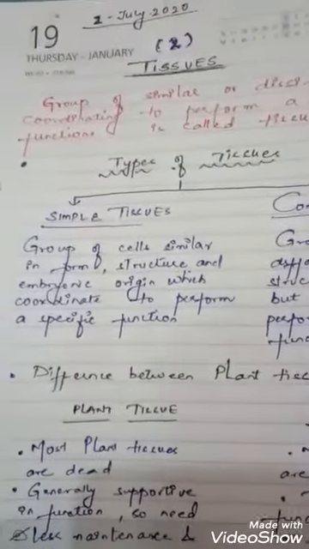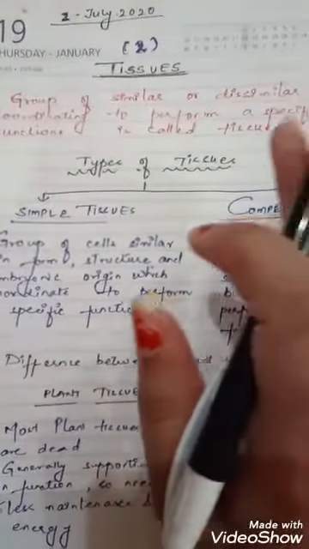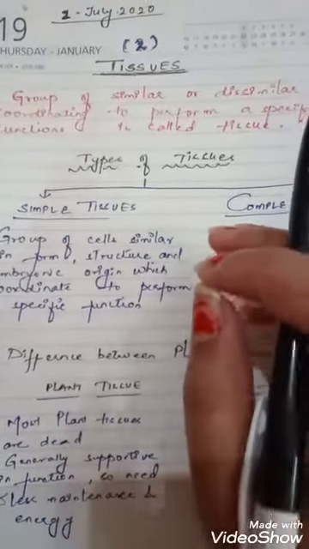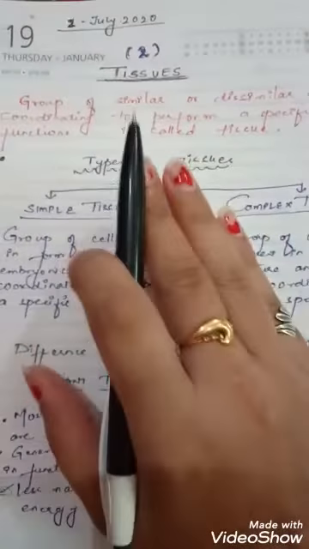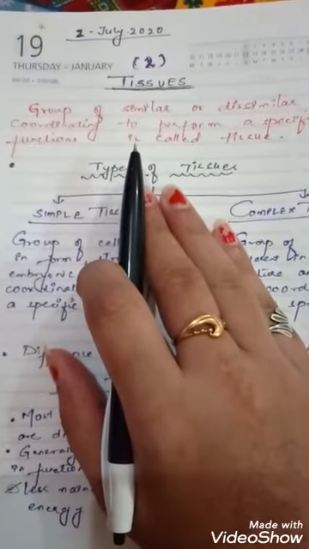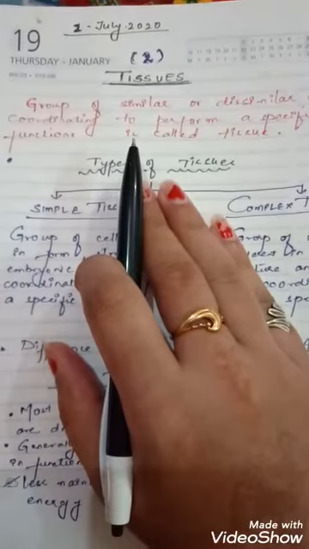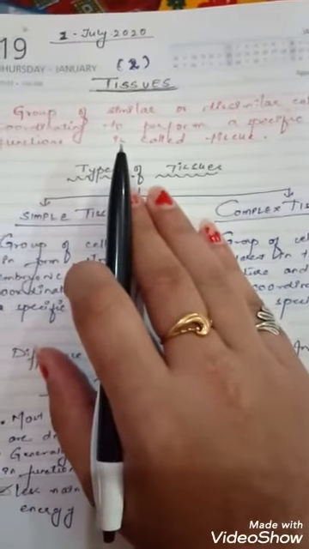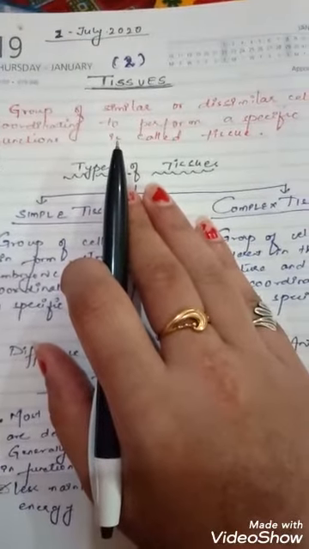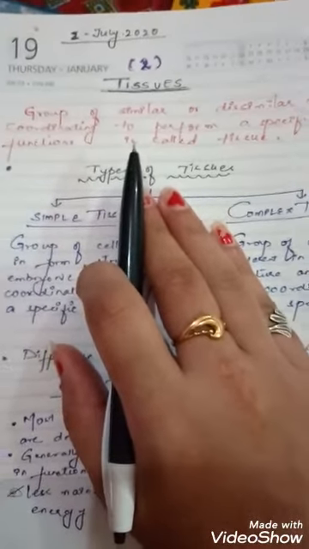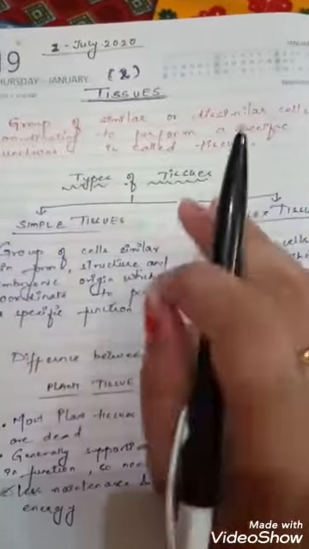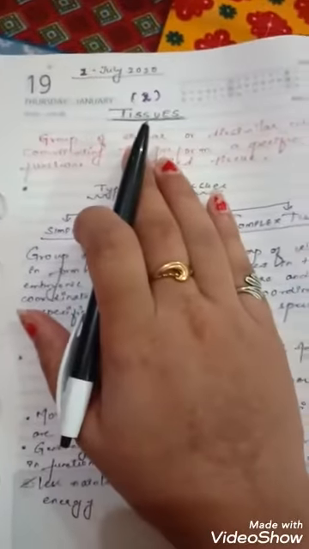Hello, dear students. In the previous chapter, Cell, we studied its structure and the various organelles present in the cell. As we know, the cell is the basic unit of life, or we can say that the cell is the basic structural and functional unit of life. So, continuing with this, today we are starting a new chapter, Tissue.